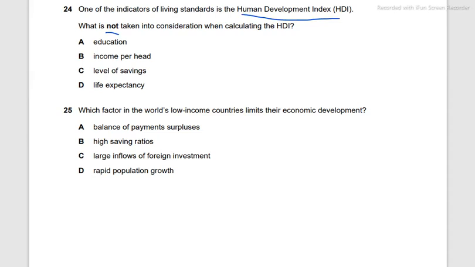HDI considers education, it considers GDP per head or income per head. We have consideration of life expectancy in HDI. However, we don't have consideration of level of savings.